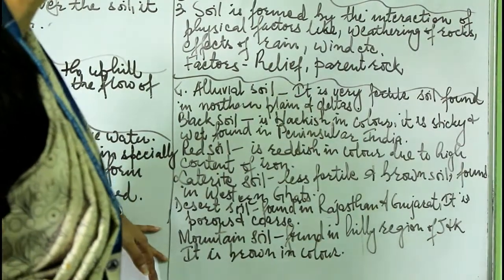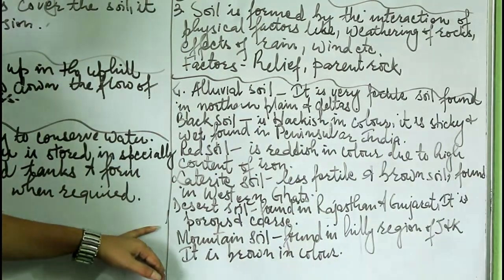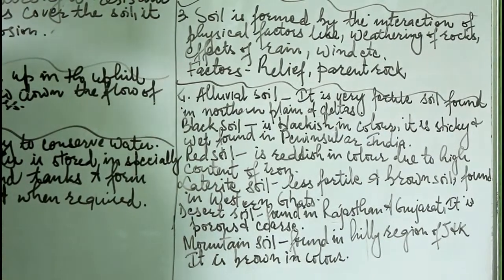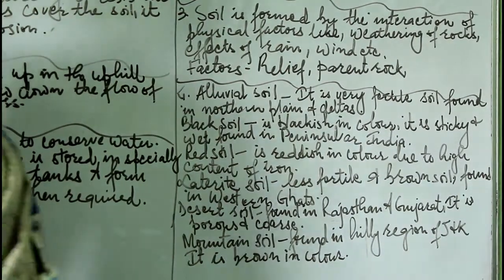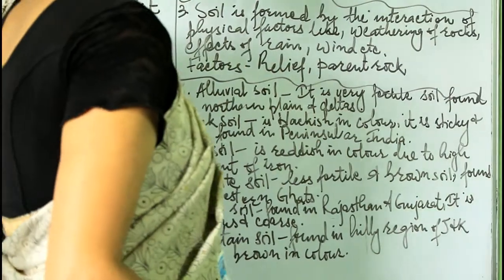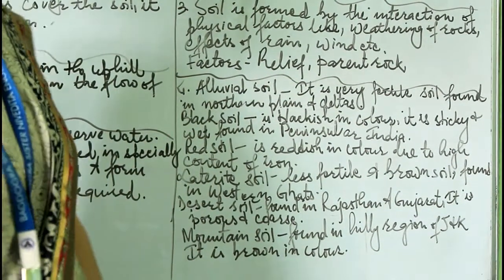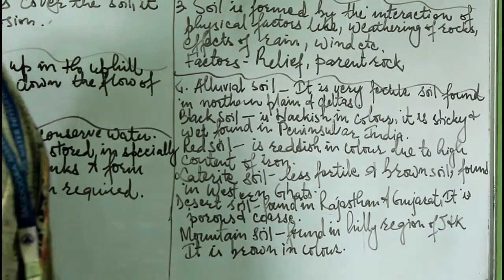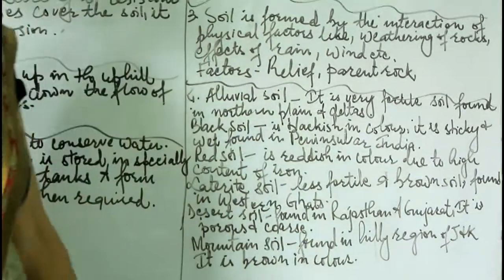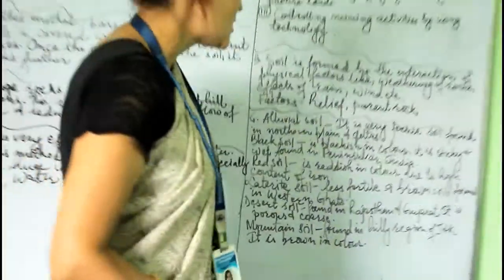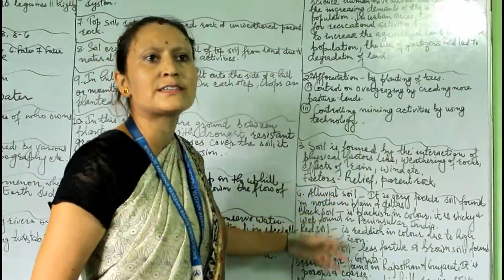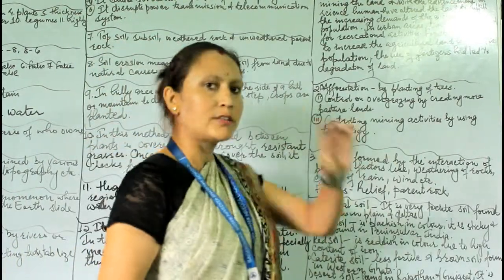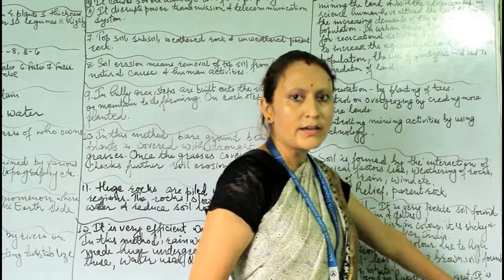And the next one is the desert soils. Desert soils are found in the dry, arid regions like Rajasthan and Gujarat. This soil is porous. And the last type is the mountain soil, which is also fertile, but in comparison with the alluvial soil it has less humus content. It is mainly found in hilly areas like Jammu and Kashmir.